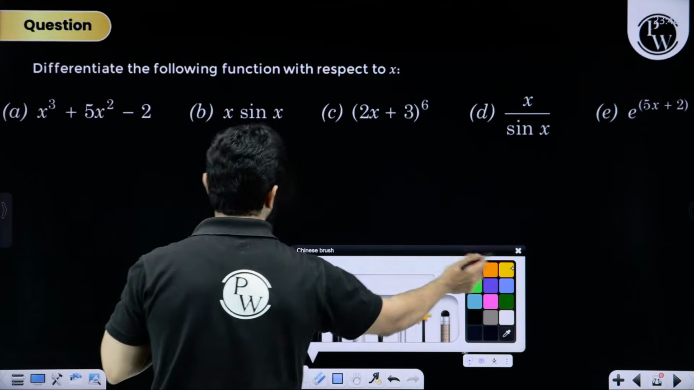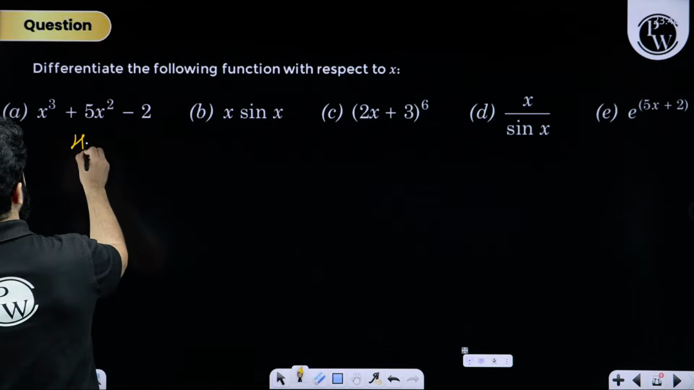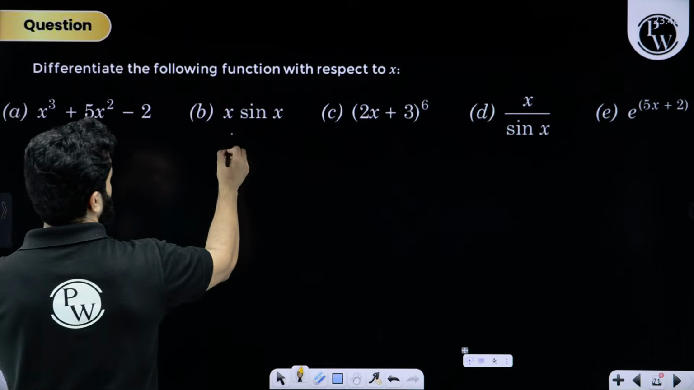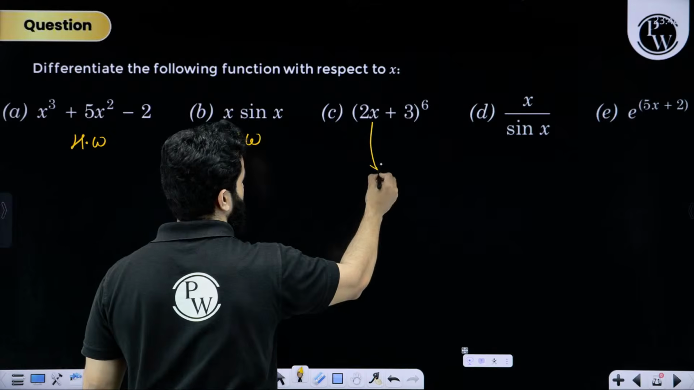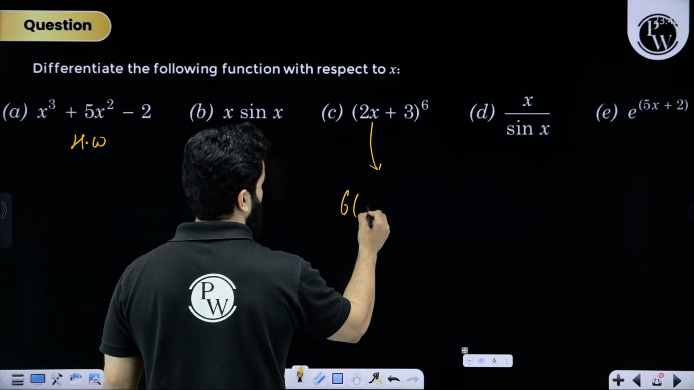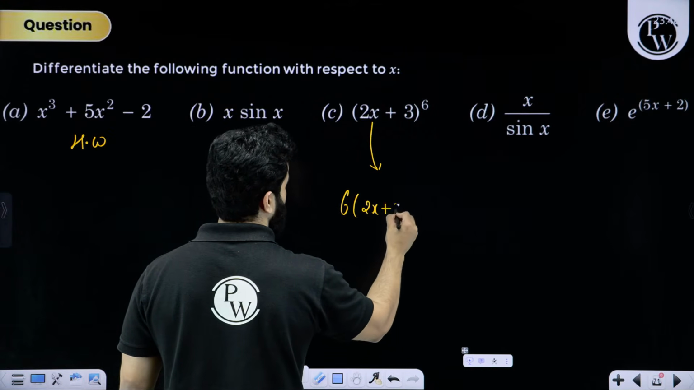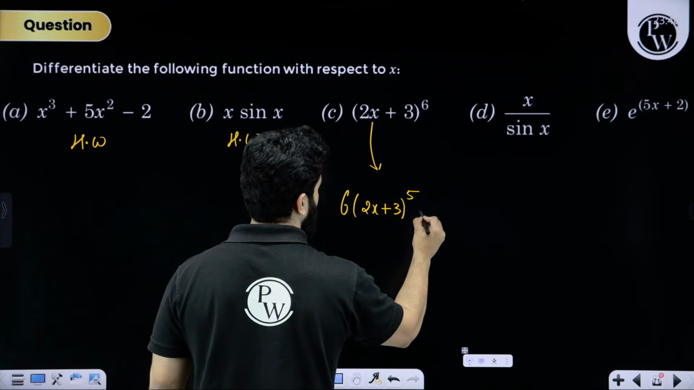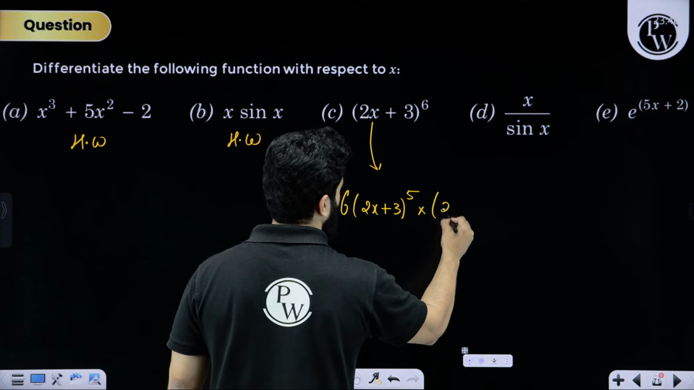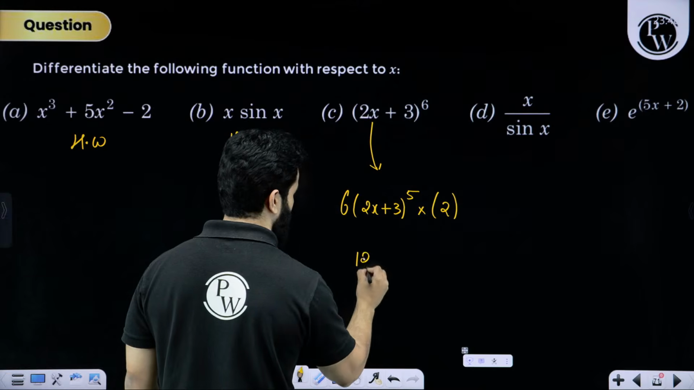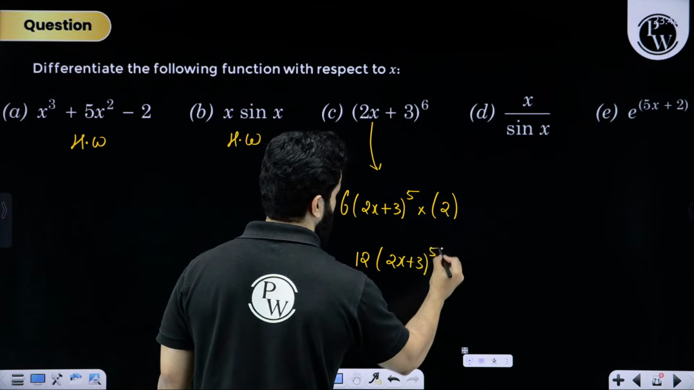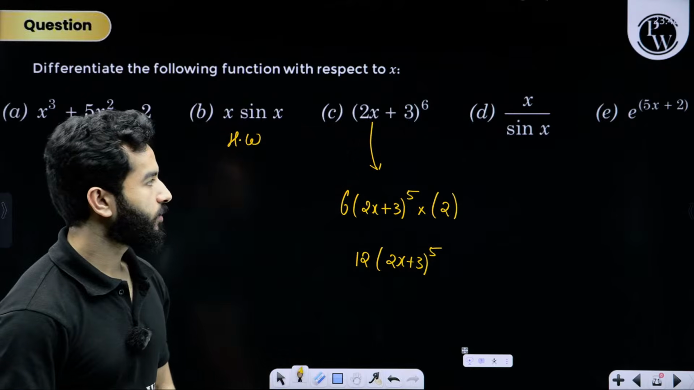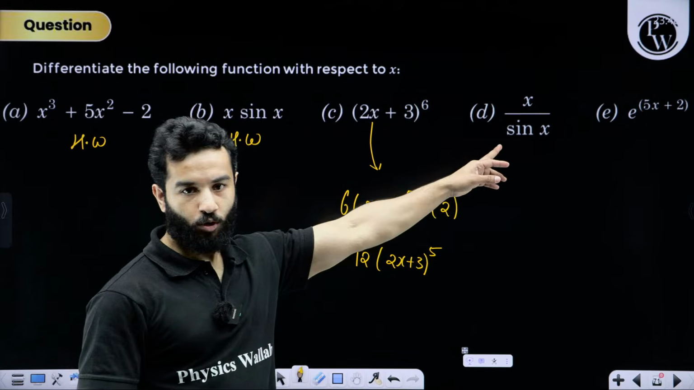I am going to give you this question in homework. This question in homework. These two are easy. This will become 6 times 2x plus 3 whole raised to the power 5 multiplied by 2. So the answer will become 12 times 2x plus 3 whole raised to the power 5. That one, dosto.